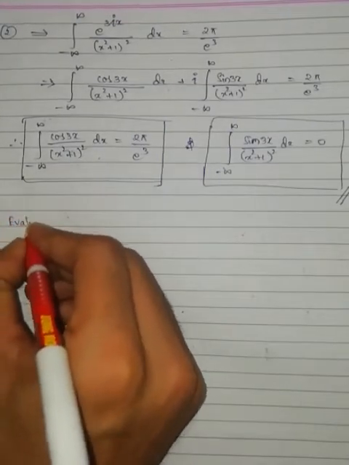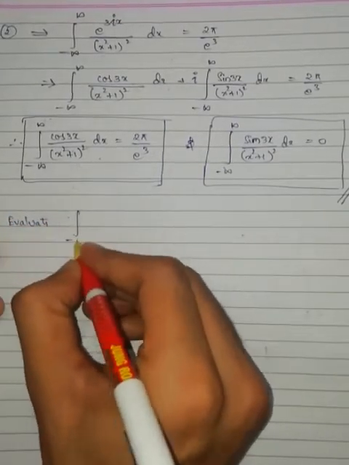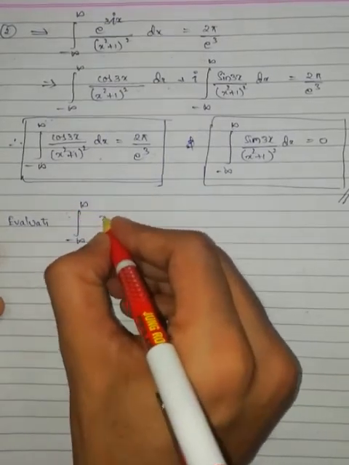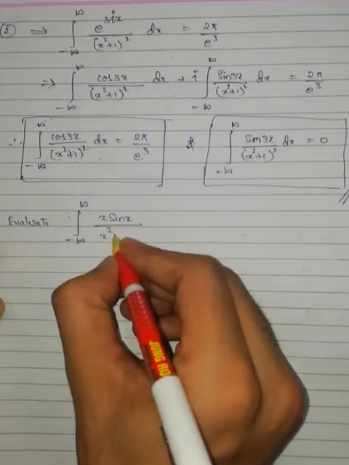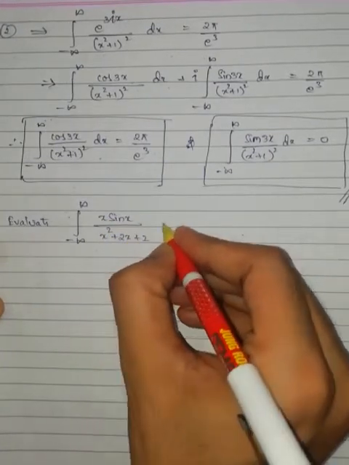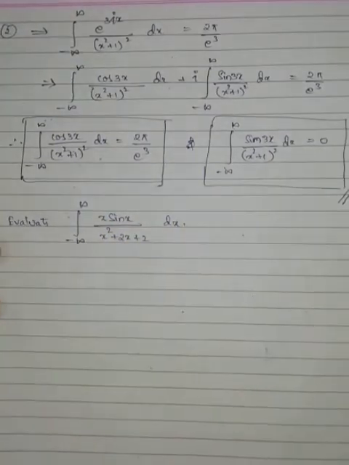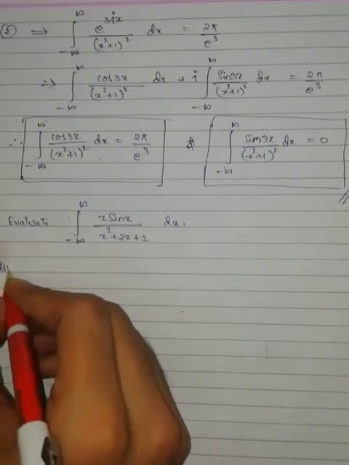Evaluate integration from minus infinity to infinity of x sin x by x square plus 2x plus 2 dx. Solution.